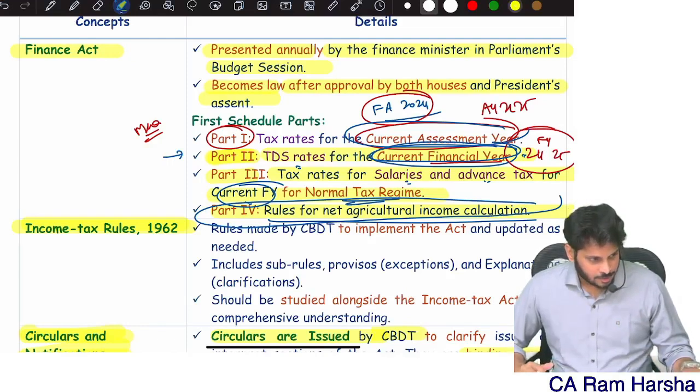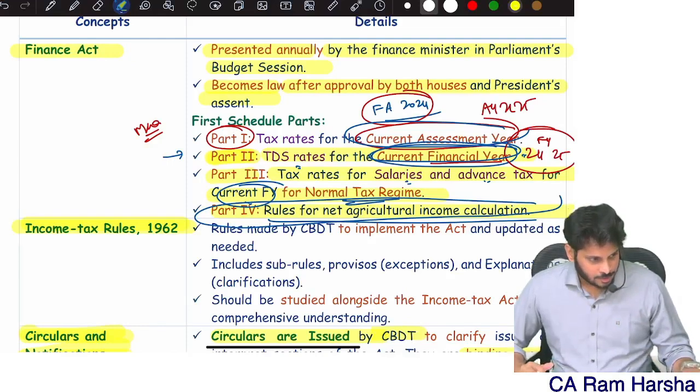Between a normal citizen and a senior citizen, 2,500. Between a senior citizen and a super senior citizen, 10,000. Are you getting it? That's how the tax rate is different. Okay, so these are the tax rates for normal citizen, senior citizen, super senior citizen. I hope you understood, everybody.